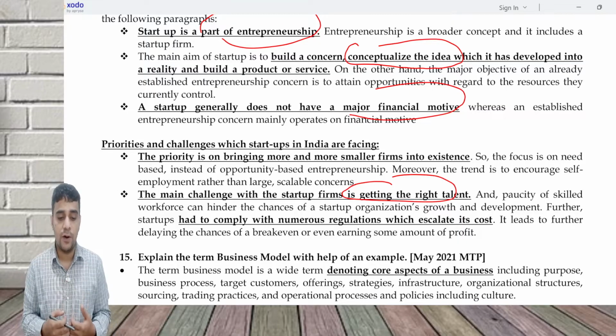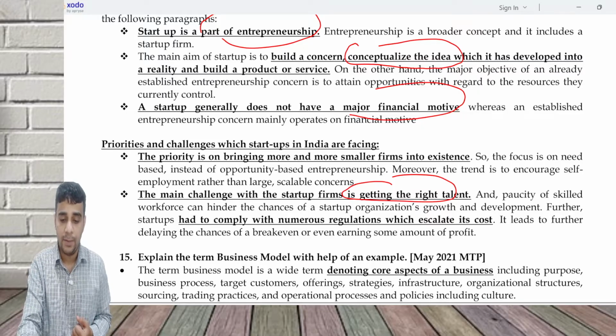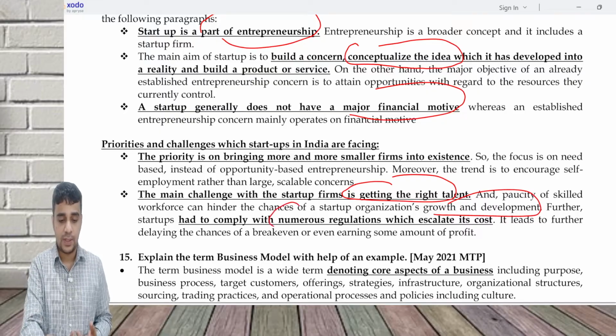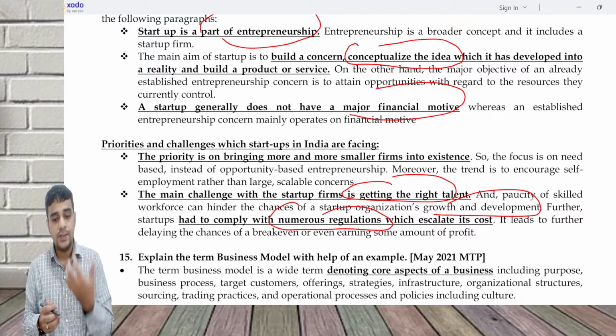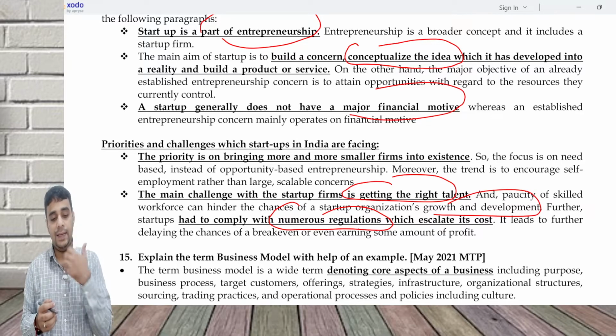Paucity of skilled workforce can hinder the chances of a startup's growth and development. Also, in India there are a lot of regulations. When you have to comply with all these regulations, there is an increase in cost, which will lead to late break even or delay in break even.